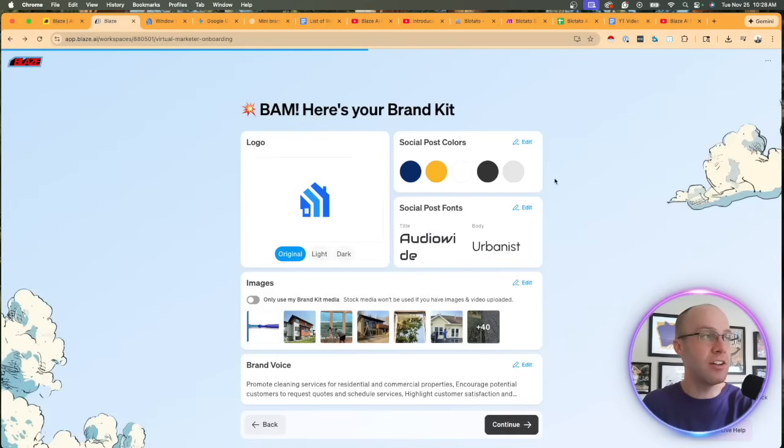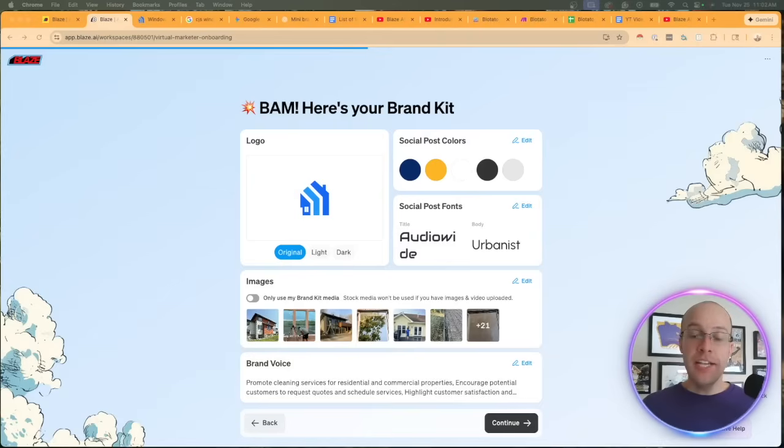Then it's going to analyze our visual identity, and now we're on the brand kit. And just like the brand profile from the previous step, we also need to ensure that our brand kit is dialed in and 100% accurate as well. Remember, Blaze AI Autopilot takes all of these inputs from our brand kit and from our brand profile, and then creates outputs based on the information and data that we feed it.